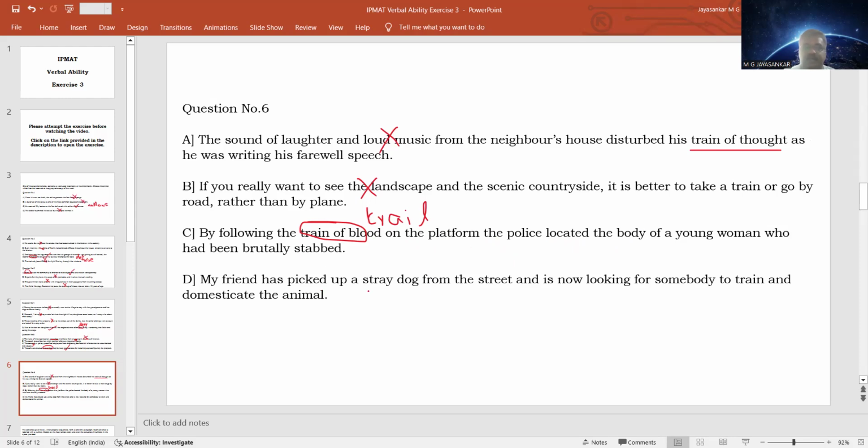Option D, my friend has picked up a stray dog from the street and is now looking for somebody to train and domesticate the animal. We have already seen the meaning of the word stray from the previous question. So it is used correctly. And looking for somebody to train and domesticate. What is domestication? Making an animal obedient to human beings. Domestication means a wild animal is trained to obey the commands of human beings. So here, this usage is correct. Since the usage is correct, this is not our answer. So very clearly, option C is our answer.